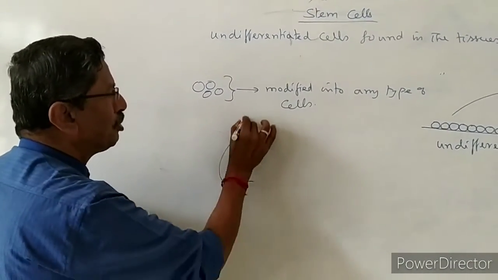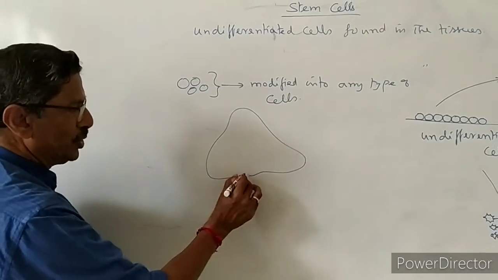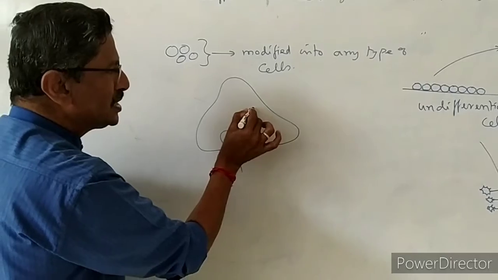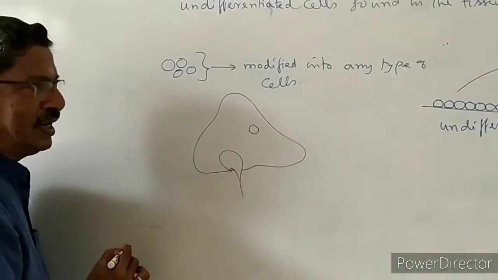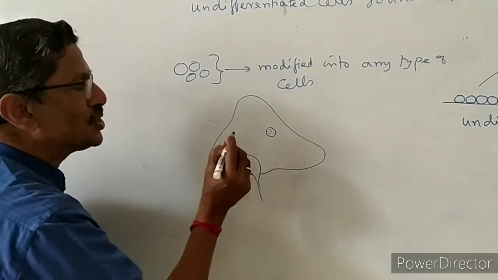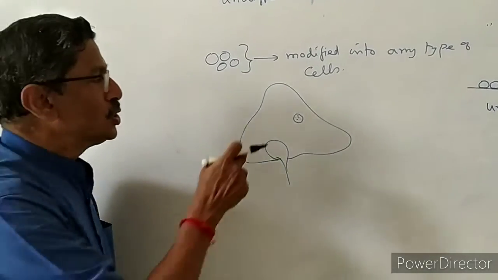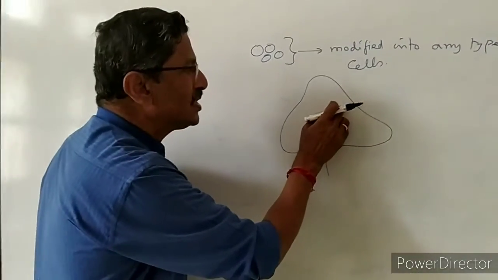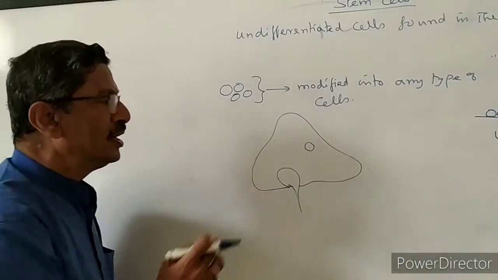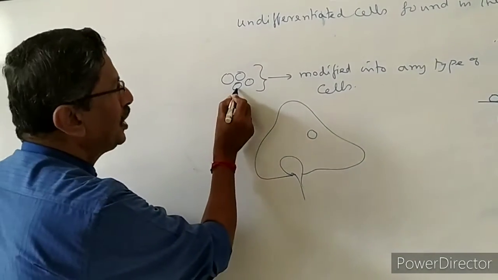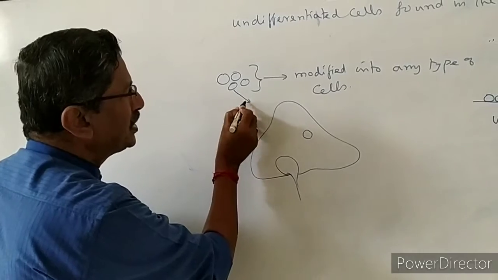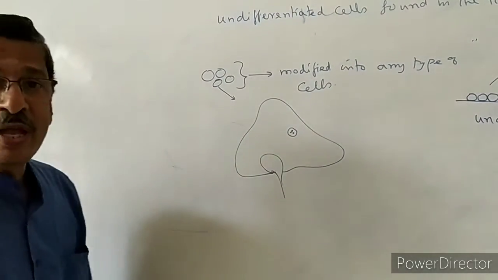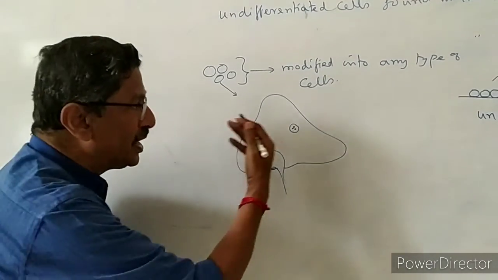Now this is an important organ in our body, the liver. Assume that due to some reasons, in a small area of the liver, the liver cells are destroyed. So it is a problem to the liver. Now what can we do? The complete cells are destroyed. Okay. Now what we have to do is bring a few stem cells and keep them in the damaged organ, in the damaged region.